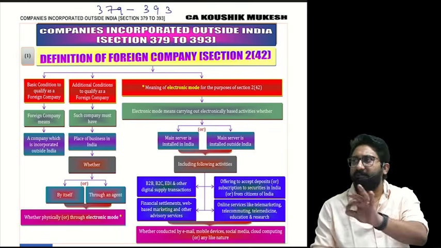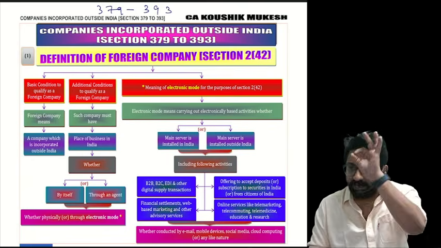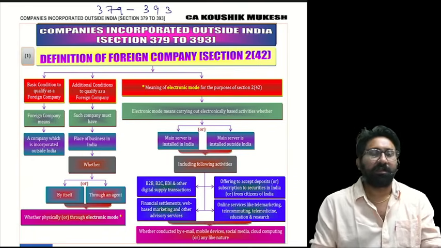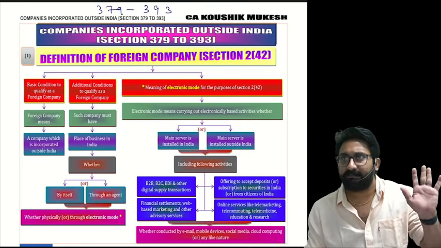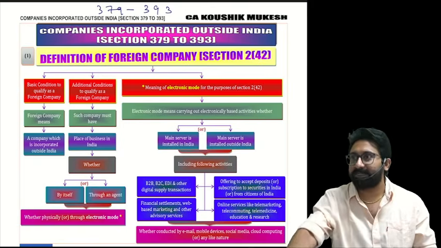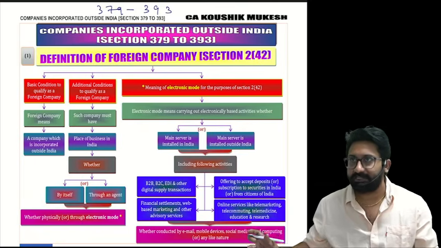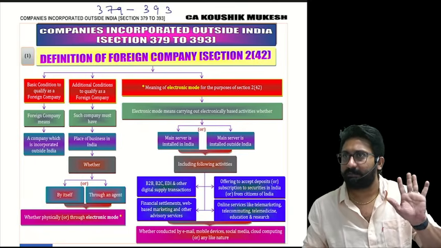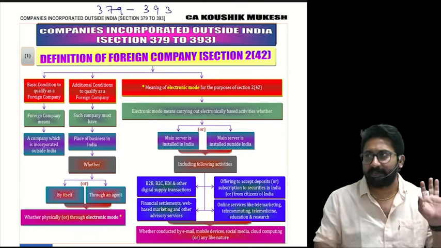The first attempt for the foreign companies chapter in the exam is the May 24 attempt. Forget about the recurring, 100% a question will be there. It will come for 5 to 6 marks in the exam. Clear? Don't even put 99%, damn sure 100% a question will be there from the foreign company chapter. And the time allocated for that is 1 hour. We have to complete the entire foreign company chapter in 1 hour.